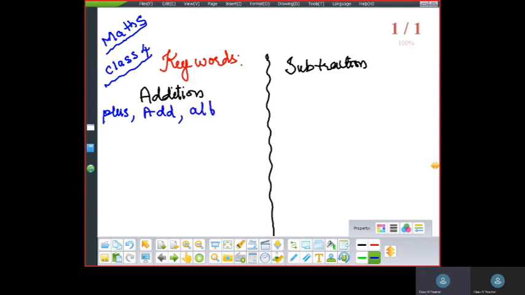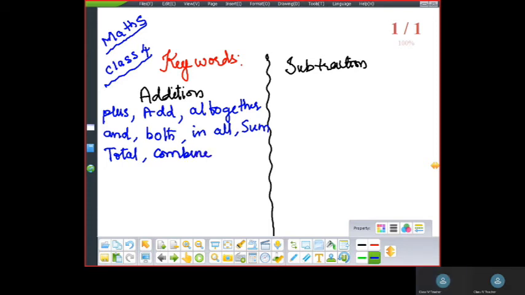Add also means addition. Altogether means combining the numbers in mathematical terms. And, both also mean addition. In all, addition. Sum is the result of addition; the result of two numbers is called the sum. Total means addition. Combine. Together.